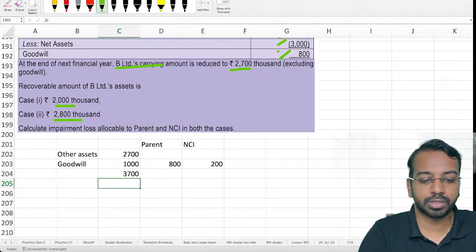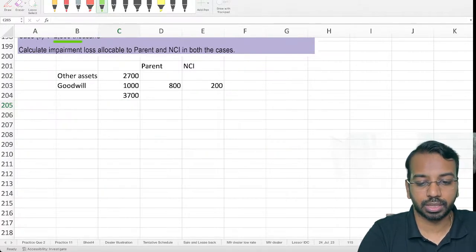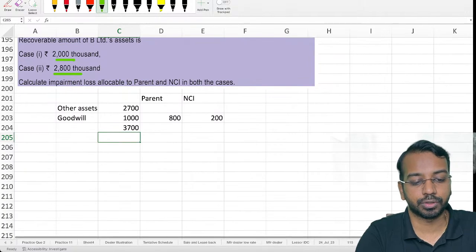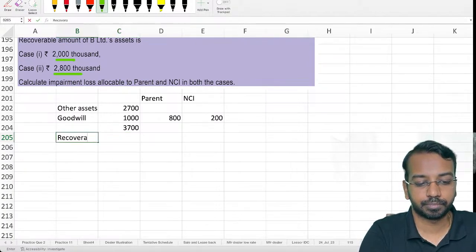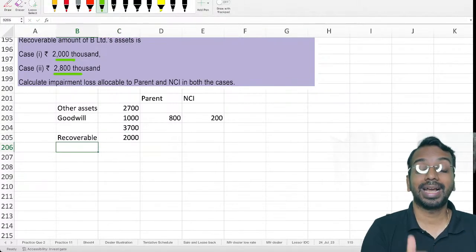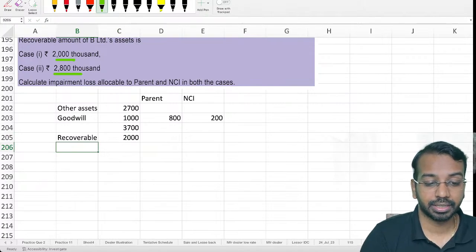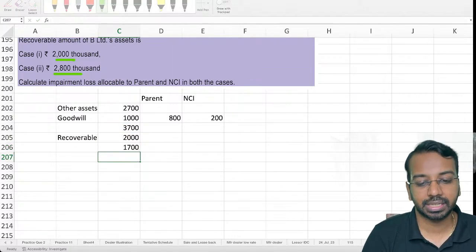Right. Now, what does the question say? The recoverable amount in the first case is 2000. If the recoverable amount is 2000 and the carrying amount is 3700, there is a loss. 3700 minus 2000, an impairment loss of 1700.